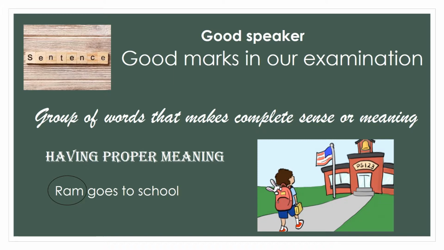Now, go is in the present indefinite tense, that is, goes. This is correct because it is a meaningful sentence. Other sentences are: may you live long, what a beautiful picture it is, and where are you going?